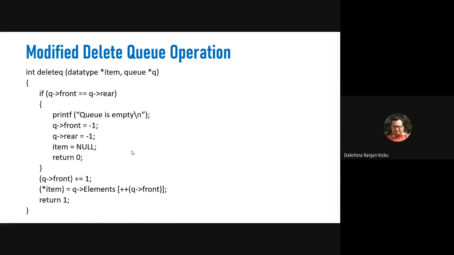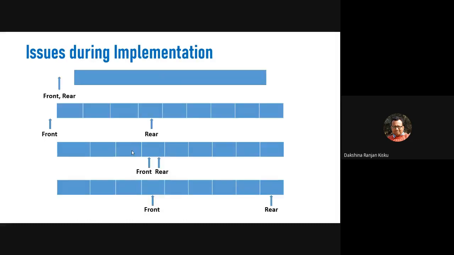In the previous example, we can see that the first three elements are deleted. That is why the front is now pointing to the fourth element, and rear is also pointing to the fourth element. So at this point, both front and rear are equal. When such a situation is created in the queue, we have to reset both front and rear. To reset them, we just assign -1 to both variables, front and rear.